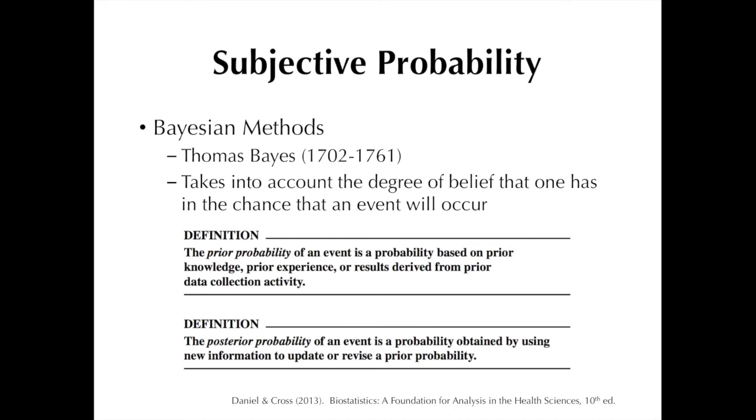An example of a method that makes use of subjective probability is the Bayesian method, named in honor of the English Presbyterian minister and statistician Thomas Bayes. This method makes use of prior and posterior probabilities, the definitions of which are flashed on our screens. Though this type of approach to probability has gained an increased amount of attention as of late, it hasn't been fully accepted, particularly by frequentist statisticians. In medicine, however, subjective probabilities are important in their own right because they form the basis of a doctor's opinion about whether a patient has a specific disease or not.